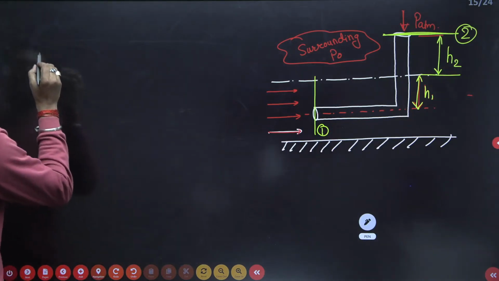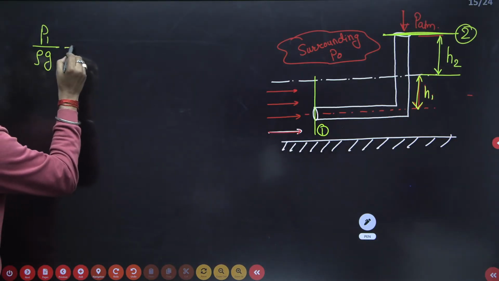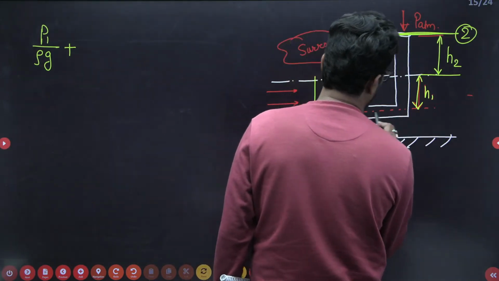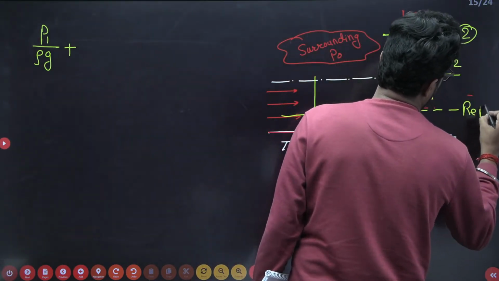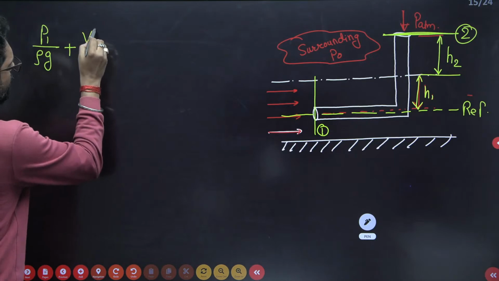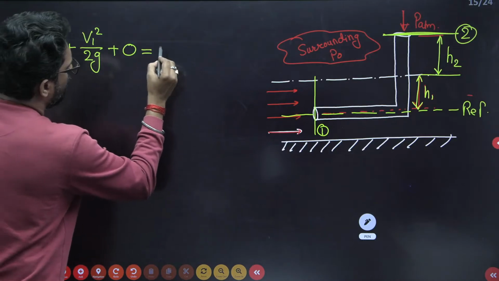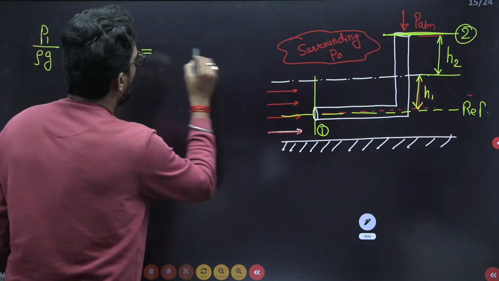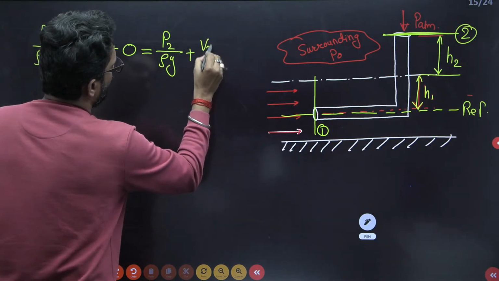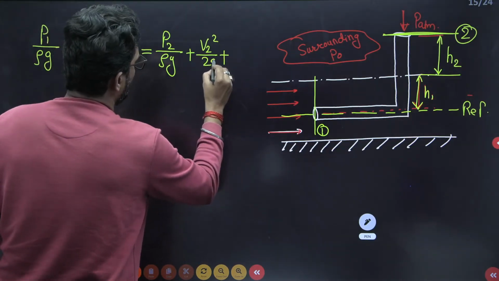That means P1 by rho g plus, if you take this as a reference level, let's suppose this is our reference, so at this point there is no potential, only velocity: v1 square by 2g plus potential 0, is equal to, at point 2, P2 by rho g plus v2 square by 2g plus height.